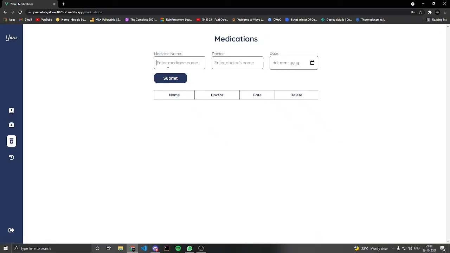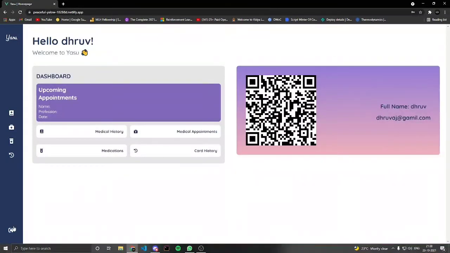Similarly, he can add the medicine and enter it. This will be there and he can also delete. Only the users who are logged in can edit this info. Others cannot edit this info, and then he can log out too from here.